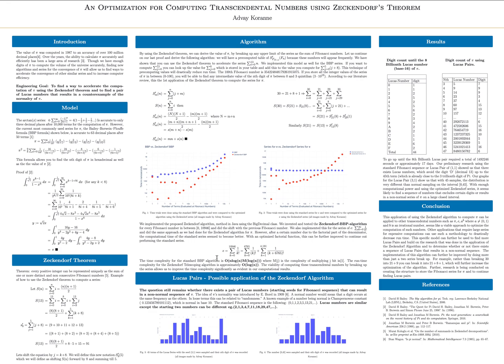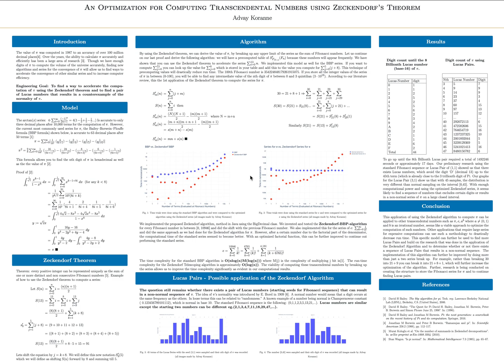After a certain Fibonacci number, the amount of time it took for the Zeckendorf algorithm was larger, and this largely can be attributed to the fact that there's a factorial in the denominator. Since we're dealing with big integers and factorial is expensive computationally, the shifting technique makes the denominator larger, and it is likely the reason that the computation of the Fibonacci numbers in the denominator is taking the most amount of time. Overall, this Zeckendorf algorithm was much more efficient for calculating the nth digit and the value of pi, since there were no expensive computations when you implemented the shifting technique in the standard BBP algorithm.